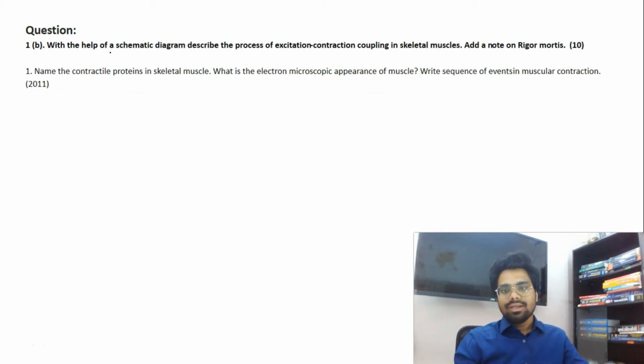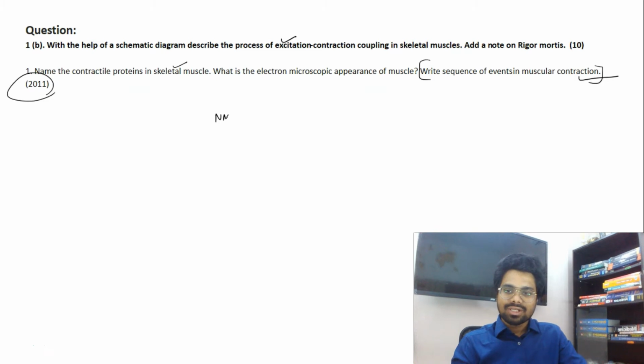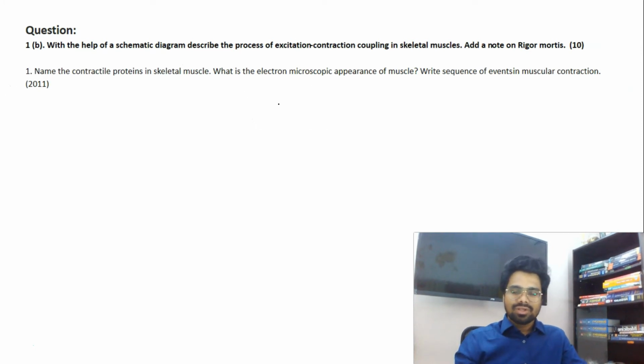Okay, so here the previous year question was asked in 2011. What are the contractile proteins in skeletal muscle? By understanding that, what is the electron microscopic appearance of muscle, and write the sequence of events in muscular contraction. If you understand what is happening here, you will know what is excitation contraction coupling, and how the neuromuscular junction neurotransmitter leads to skeletal muscular contraction. We did discuss this in our notes and video course very clearly, like there is a flow chart available.